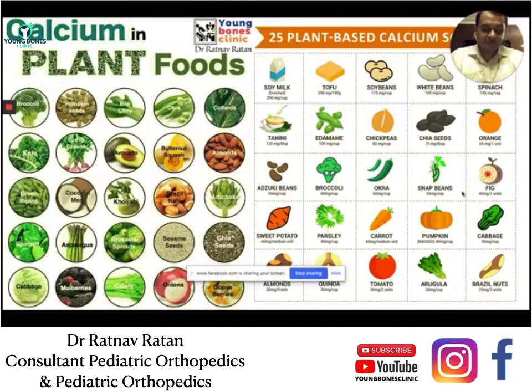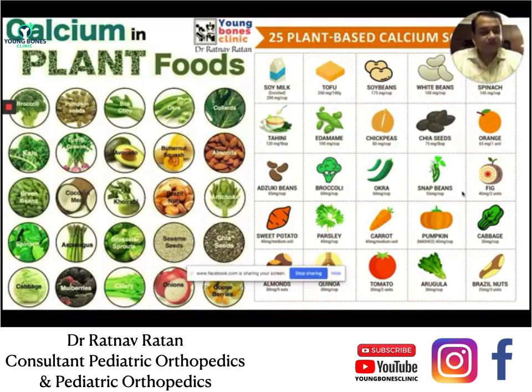Now there are 3 or 4 fundamental things which we can do to improve bone health in kids. The most important thing is to maintain proper calcium levels in the body with proper diet, supplements and natural sources of calcium. Then adequate vitamin D, especially from sunlight, because that is the only natural and most abundant source of vitamin D. Then a lot of exercise, we'll talk about that.